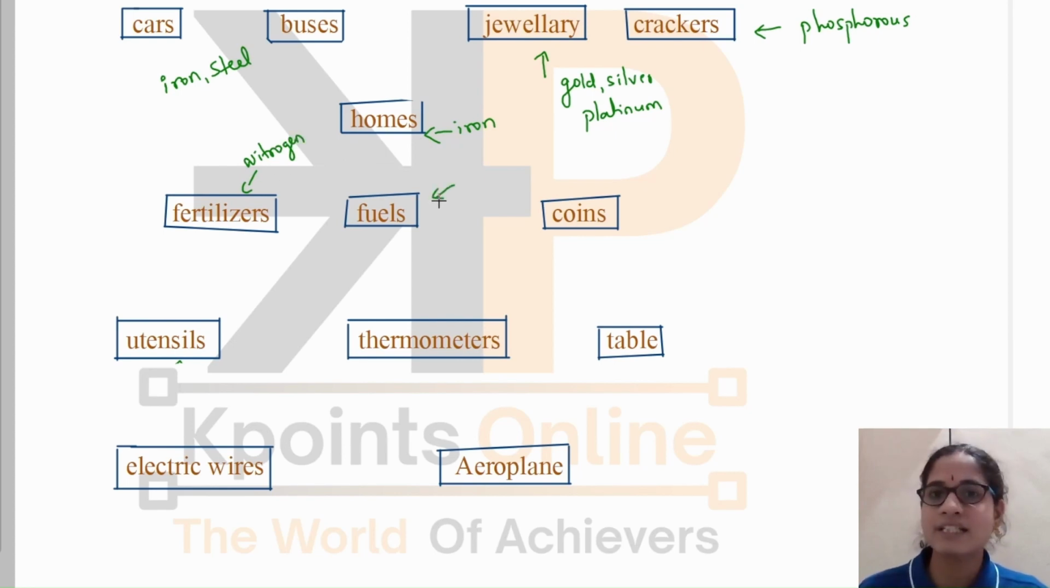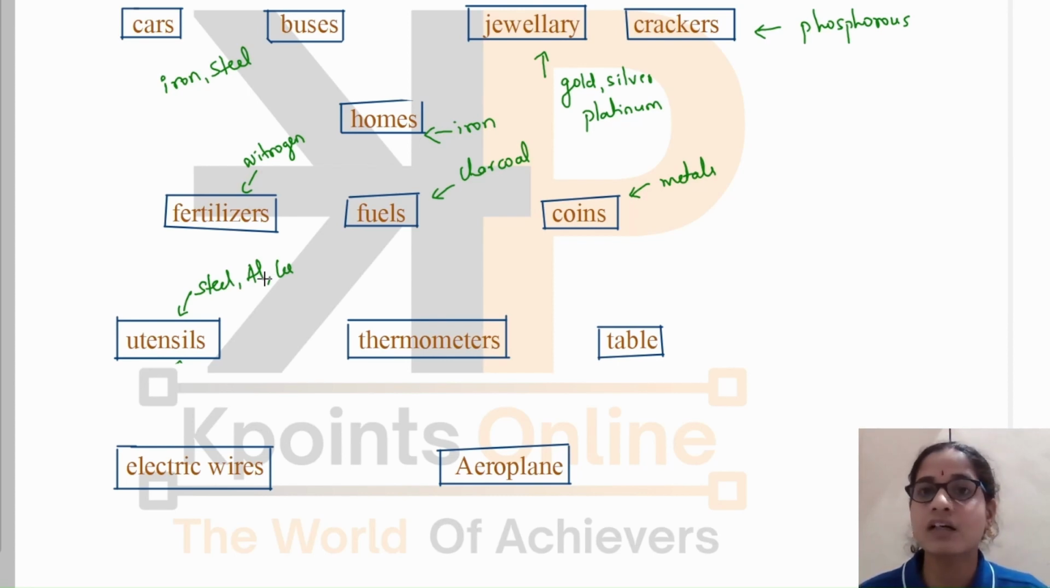Then fuel, carbon is used as fuel. You can see in charcoal, it is mainly carbon. And when you see the coins, they are also made up of metals. In olden times, we hear that the coins were made up of purely silver, gold, etc. The expensive metals were used to make the coins in olden times. And we will see that utensils that we use in our kitchen are made up of steel, which consists of iron, and aluminium, copper. These are the metals which are used in making the utensils.